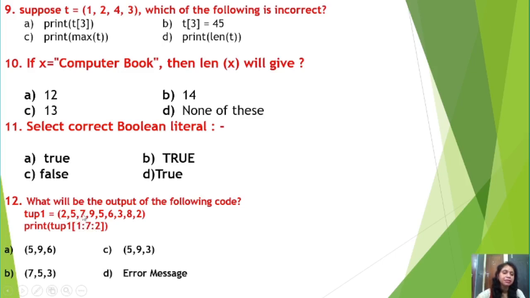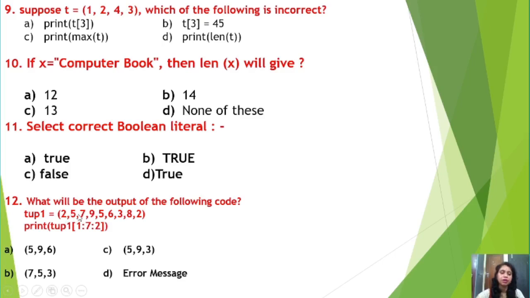The next element is 7, but you need not access 7, because you have to move two steps. Leave the first move, then catch the second move, that is 9. So 5, next is 9, next is 3, up to index number 6.